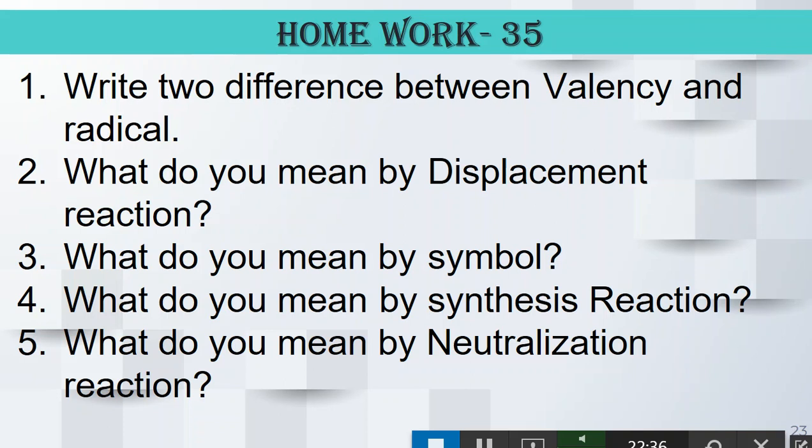In that case your subject teacher can check whether you have written the answers properly or not. Okay, so write by learning all these answers, because most of the answers you have learned in this video, maybe like valency, radical, symbol, you have learned for 1 mark. So you have to extend a bit, add some characteristics, add some examples, so with all these it will become 2 marks. Okay, and this way you have to explain.